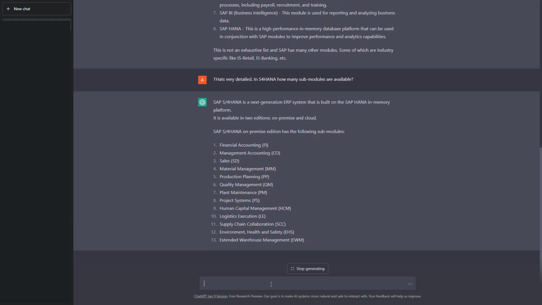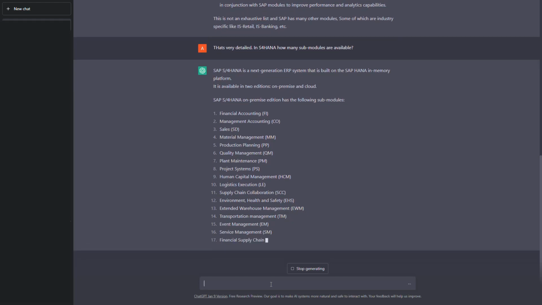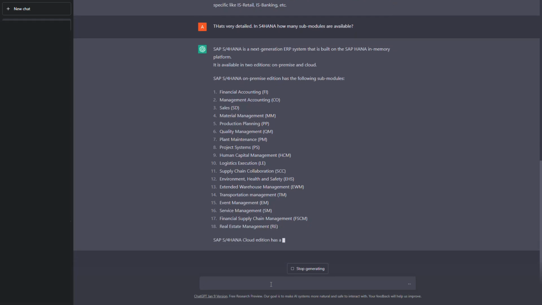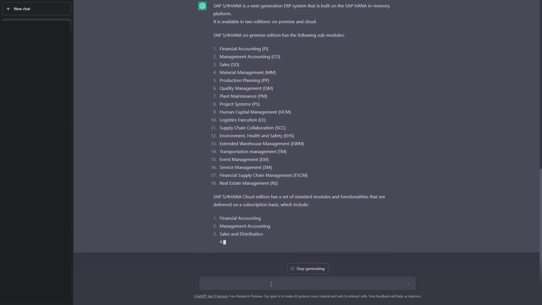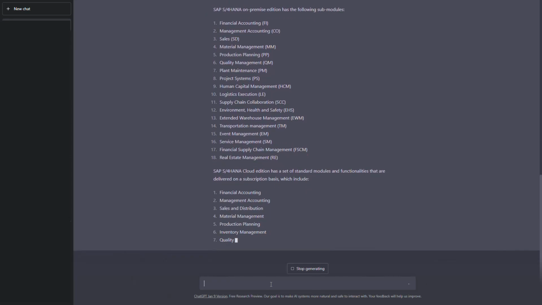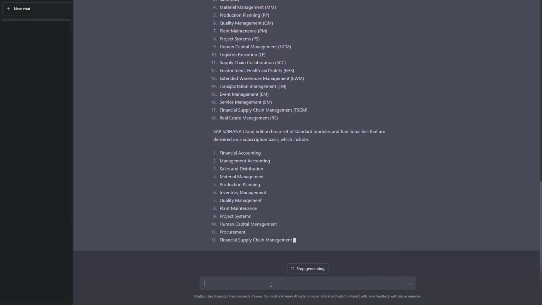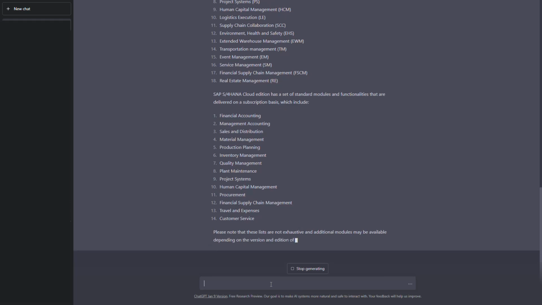Now, at least we got the submodules here, where it is showing us finance, controlling, SD, MM. That's nice. Again it is giving an exhaustive list. That's fantastic. It is even splitting it into the on-premise and the cloud version modules also. Yeah, this looks more like, as I said, the output that we get in a Google search.